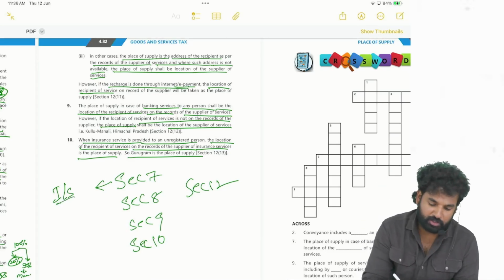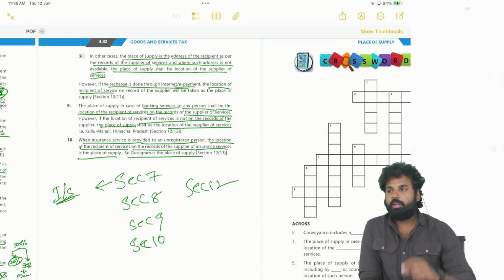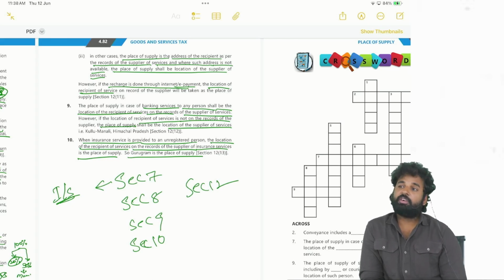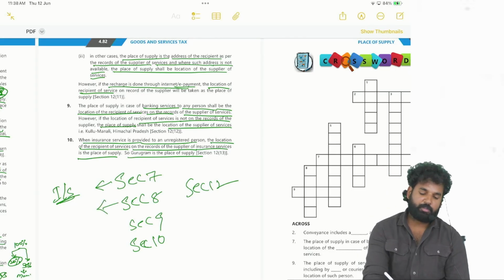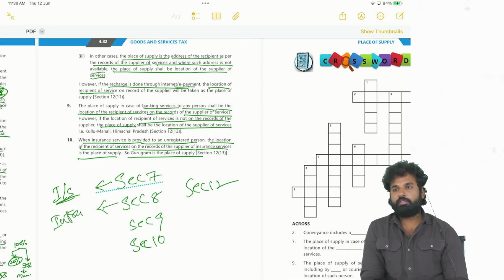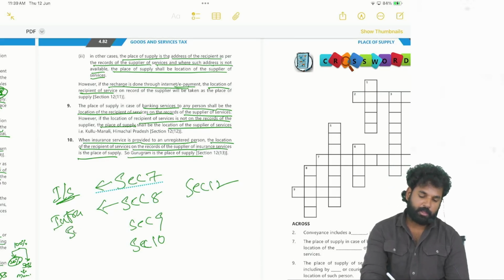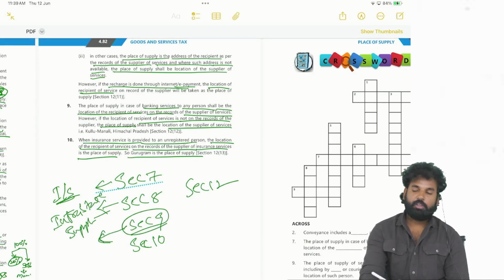Okay, so section 7 is talking about interstate supply. When the supply of goods or services is happening between two different states, or two different union territories, or between a state and a union territory, then it will be an interstate supply. Then section 5 of the IGST Act will come into play, which means IGST will be levied. Correct? Whenever it is section 8, intrastate supply, that means within the same state. Okay, section 9 is talking about supply in territorial waters.